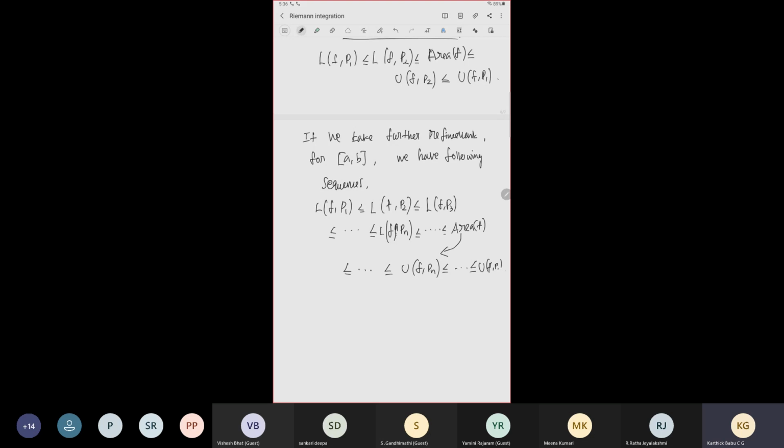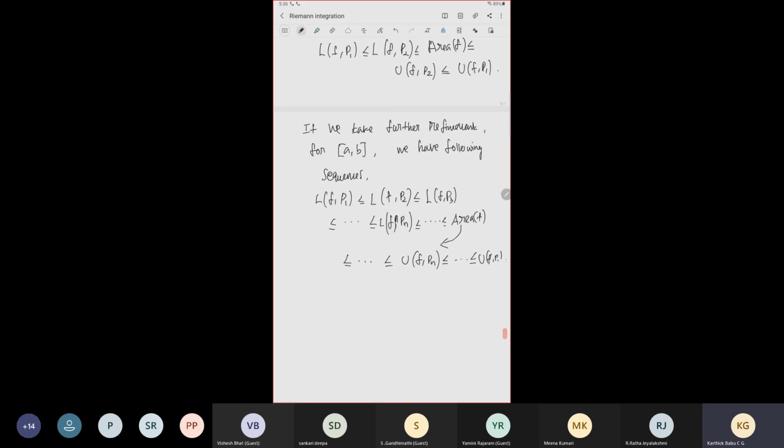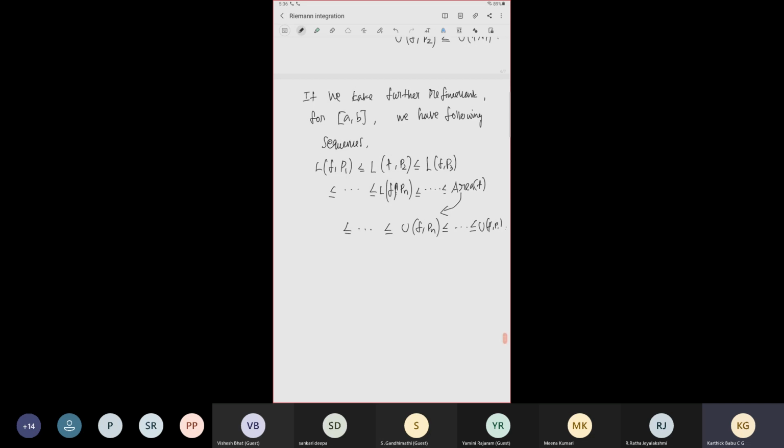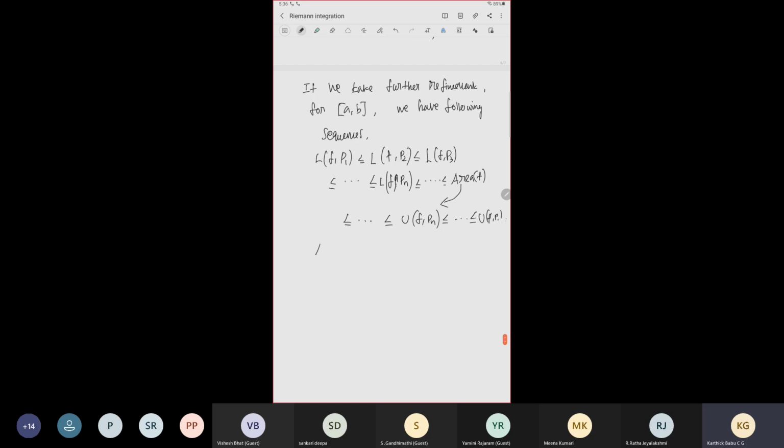So now we have two sequences. One is monotonically increasing and bounded above. L of f comma Pn is a monotonically increasing sequence by this inequality, and bounded above by any U of f comma Pn. So by the least upper bound property, we have the supremum of it. So I will write that.